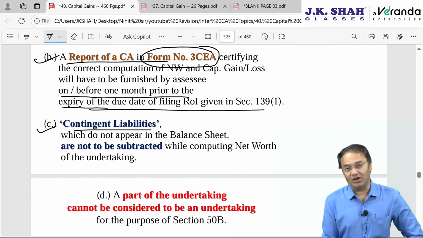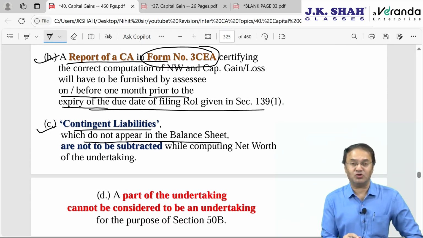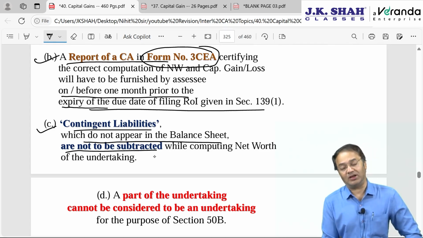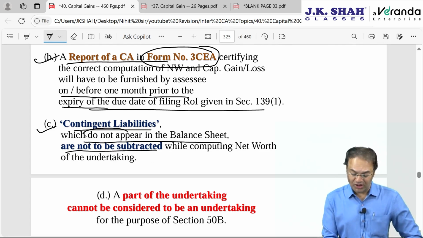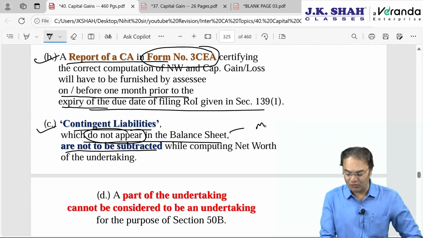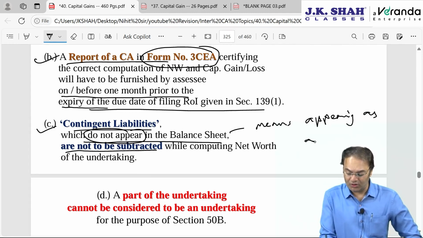Contingent liabilities which appear in the books of accounts are also to be ignored, and those not appearing in the balance sheet are not to be subtracted, they are also to be removed. In a sense, not appearing in the books of account means appearing as a footnote, appearing at the end of the balance sheet as a footnote, then ignore it.